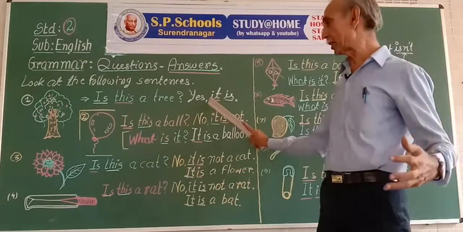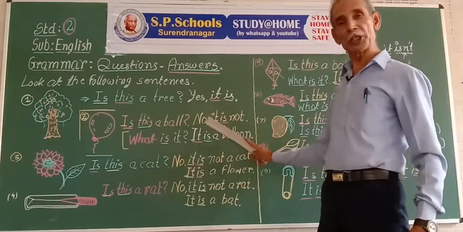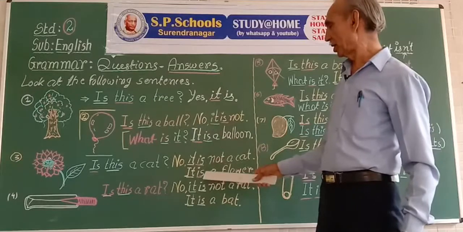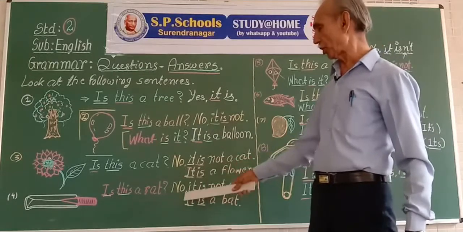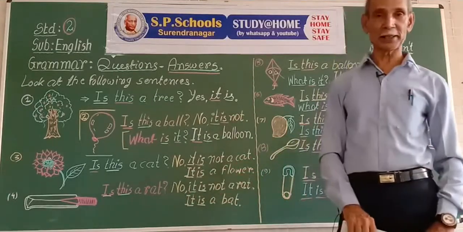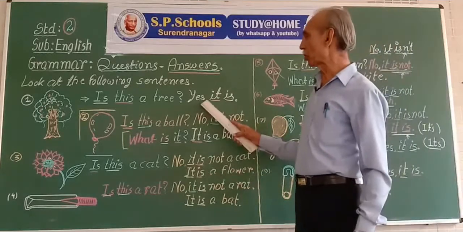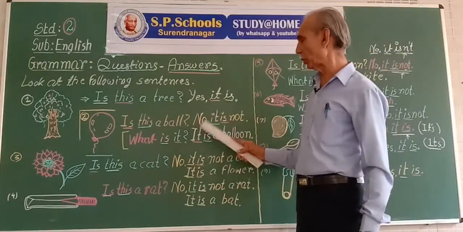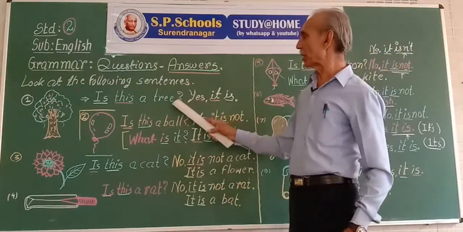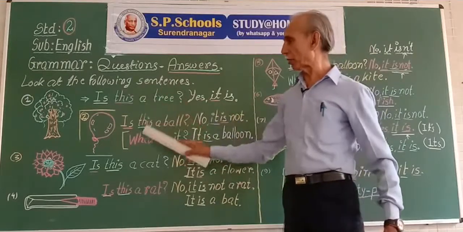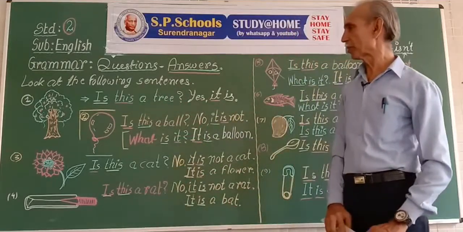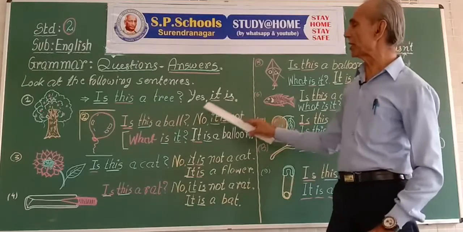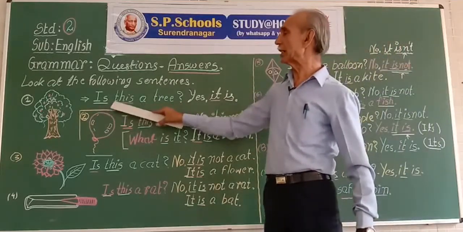Yes, it is. No, it is not. So there always comes a comma after yes or no. There always comes a question mark at the end of the question. The position of it is reversed. Is it or is this?